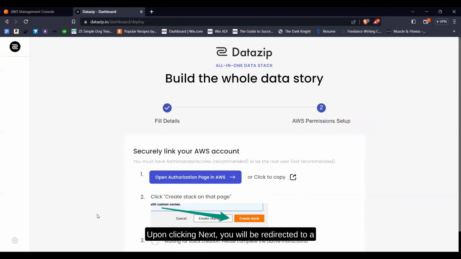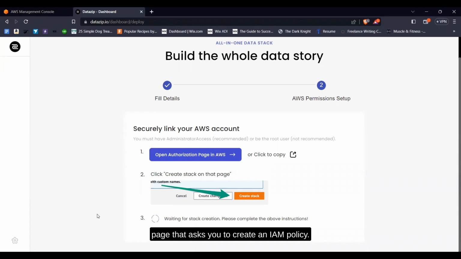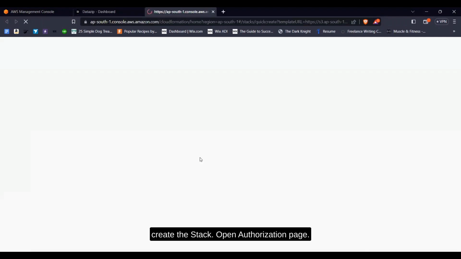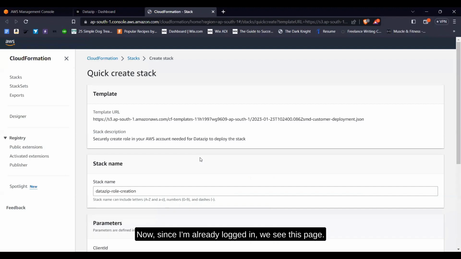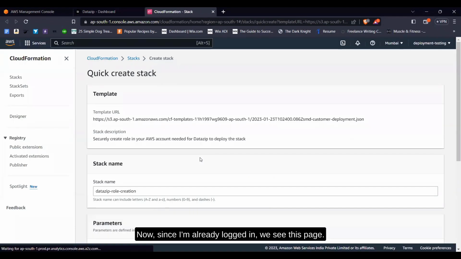Upon clicking next, you will be redirected to a page that asks you to create an IAM policy. This gives us permission to create the stack. Open authorization page now. Since I'm already logged in, we see this page.